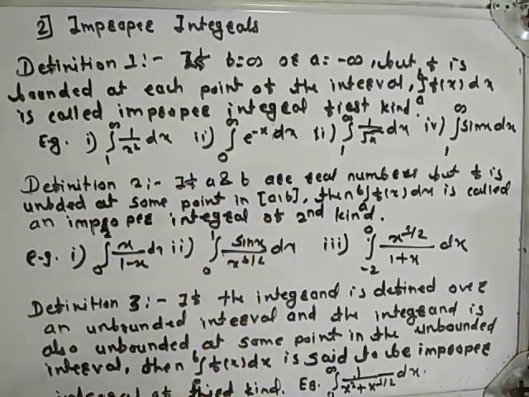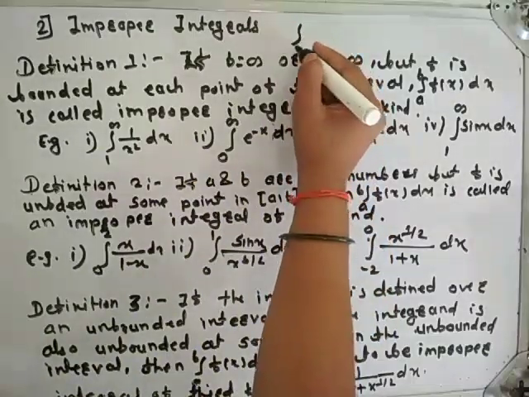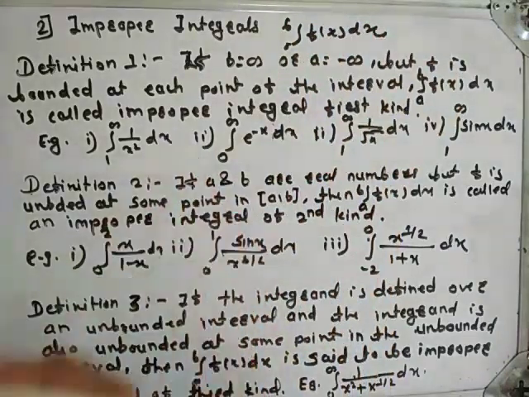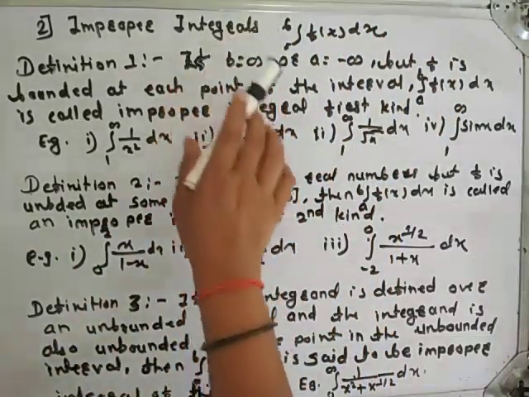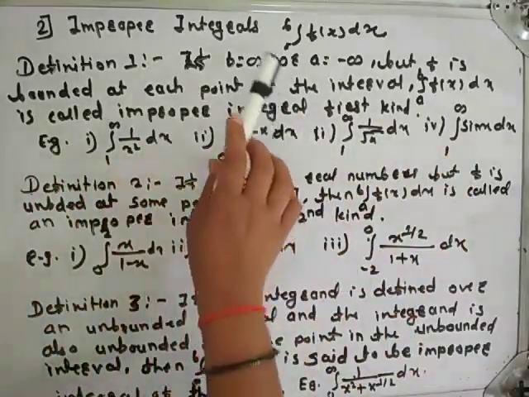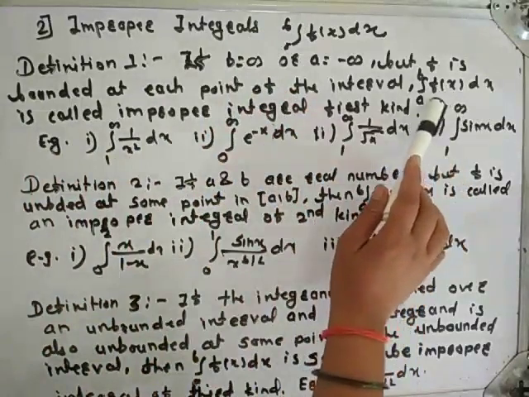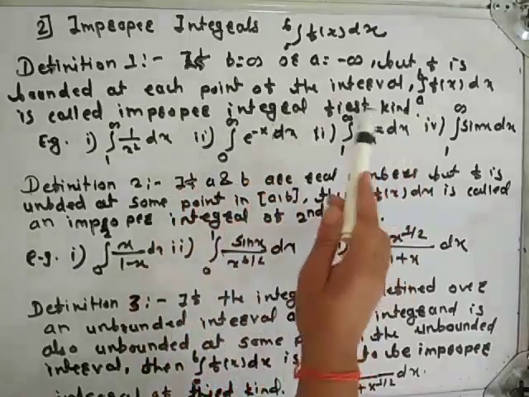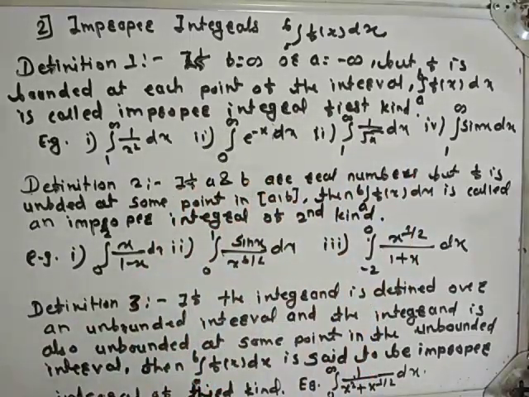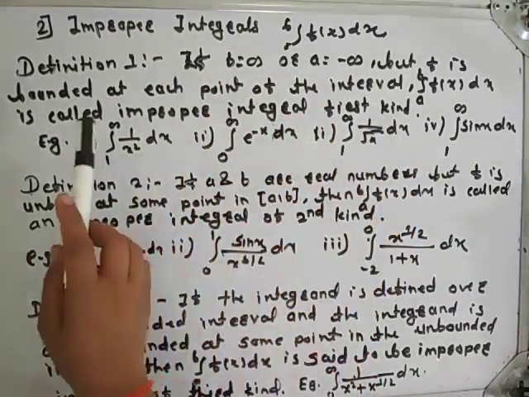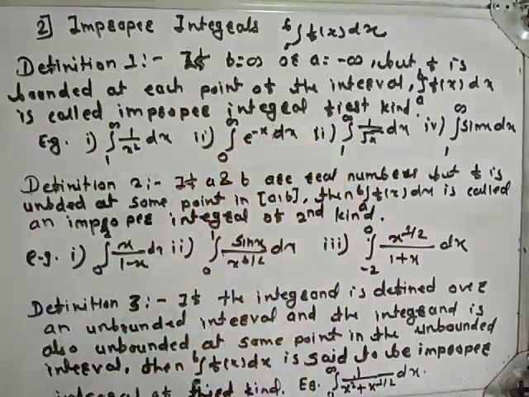See here, the integral is of the type integration from a to b f of x dx. Keep in mind, if b is equal to infinity or a is equal to minus infinity, but f is bounded at each point of this interval, then we say that integration from a to b f of x dx is called improper integral of first kind. What is the condition? b is equal to infinity or a is equal to minus infinity, but f is bounded at each point of the interval.